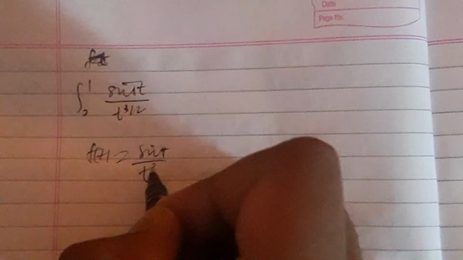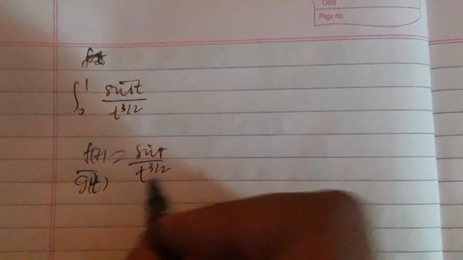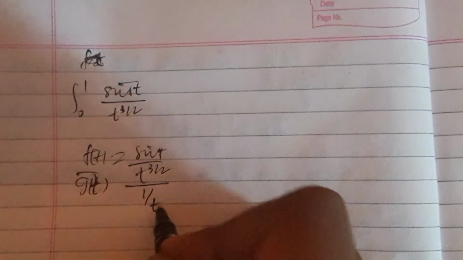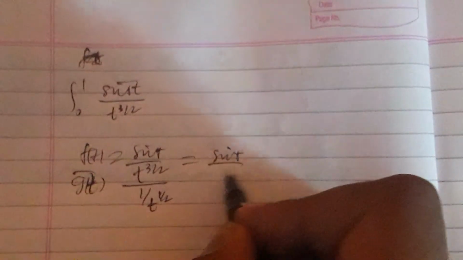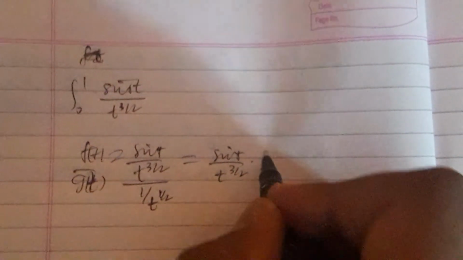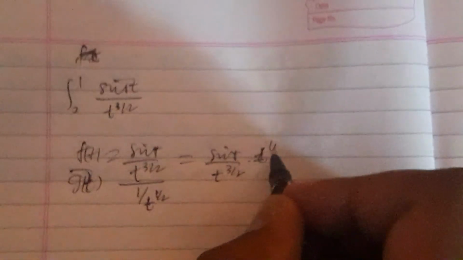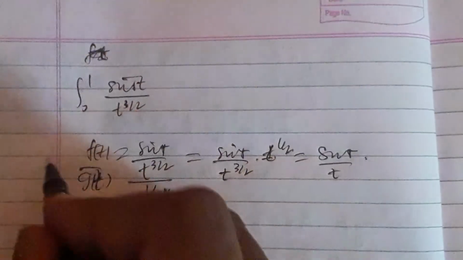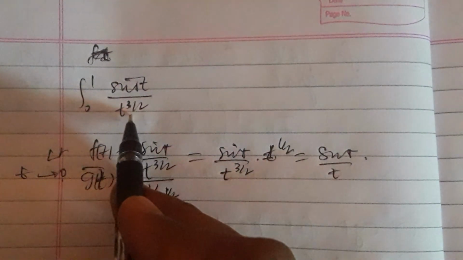My f of t is sin t upon t to the power 3/2. Let me choose g of t equal to 1 by t to the half. Then f upon g is sin t upon t, and as t tends to 0, the limit is 1, because I am getting infinite discontinuity at 0.